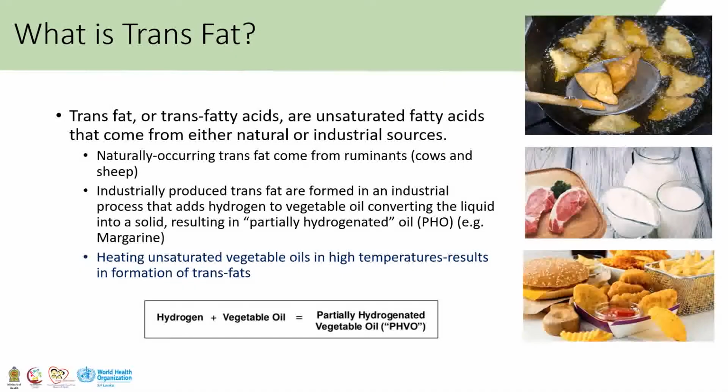You can also consume trans fats by heating unsaturated vegetable oils to high temperatures, which results in the formation of trans fats.